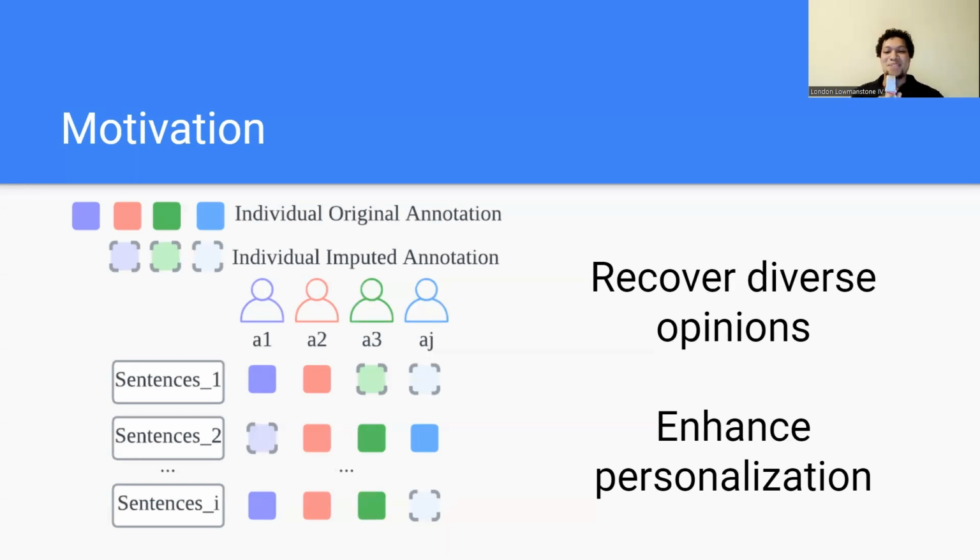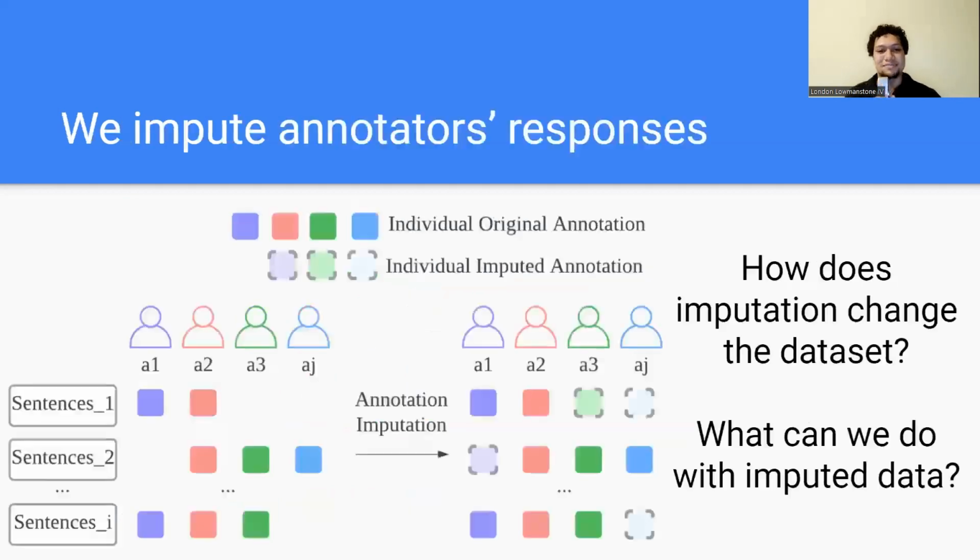We want to be able to see when people will agree with each other, when they'll disagree, when they have opinions different from everybody else, and be able to make predictions that are accurate to them, enhancing their personalization. So in order to do this, we impute annotators' responses. We use a variety of methods to do this imputation, and we try to answer two research questions. First, how does imputation change the data set? And second, what can we do with imputed data?